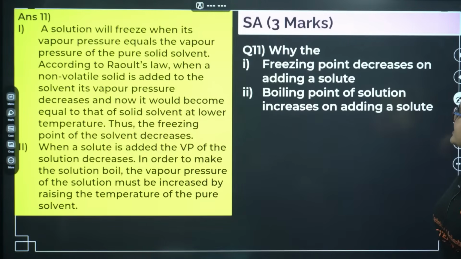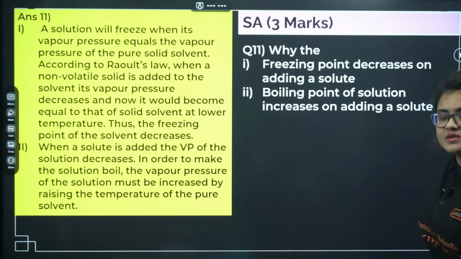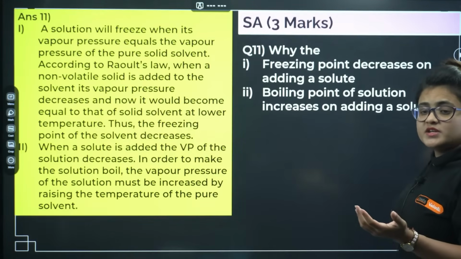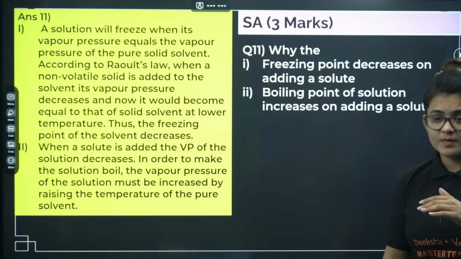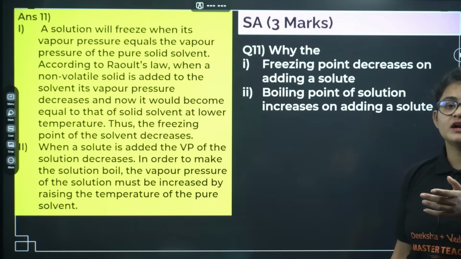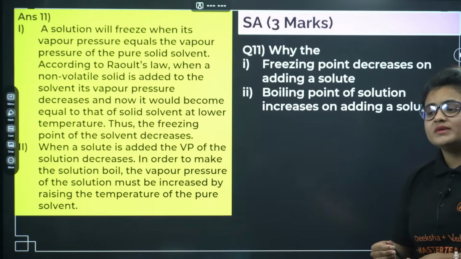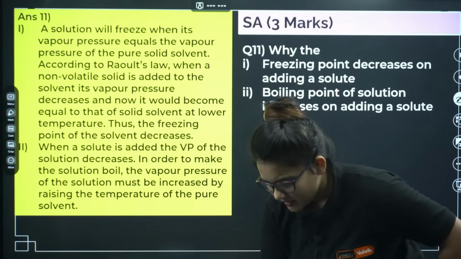Why the freezing point decreases on adding the solute? Again the same question, same type of question basically. So because of the addition of the non-volatile solute, the vapor pressure decreases. That's the reason freezing point also decreases. Boiling point of the solution increases. Why? Because again, to boil a solution, you need vapor pressure to be equal to the atmospheric pressure, right? Now vapor pressure is decreasing, right? Vapor pressure is decreasing because of the addition of the non-volatile solute, right? So as a result of this, boiling point means you have to give more temperature to make it vaporized. Okay, let's go ahead.